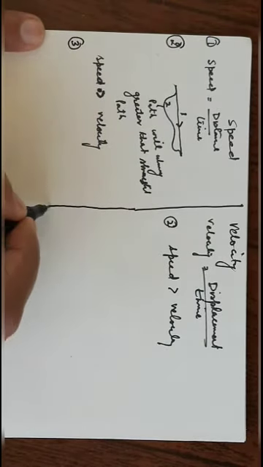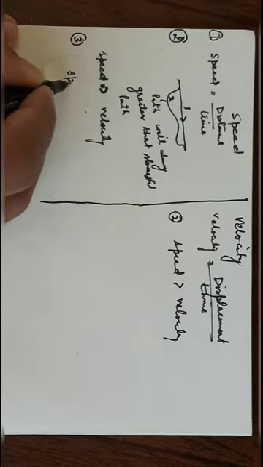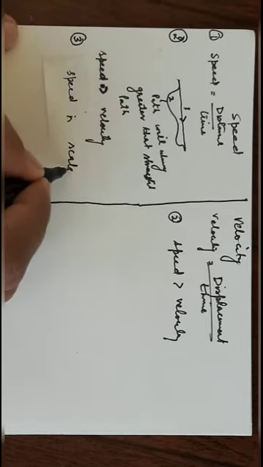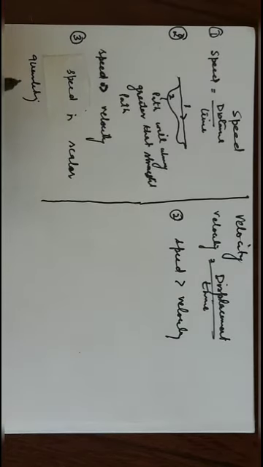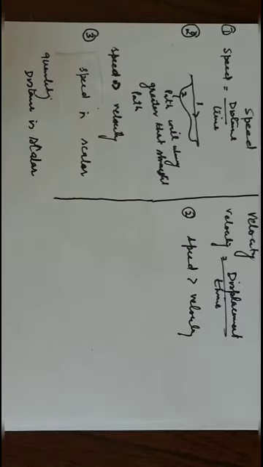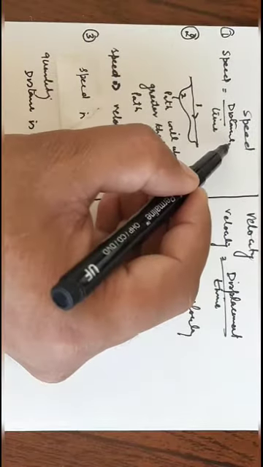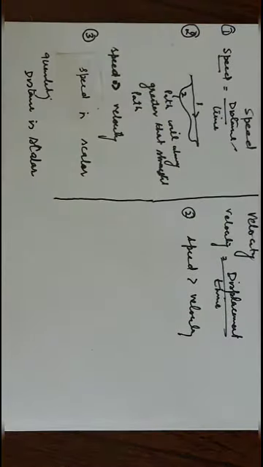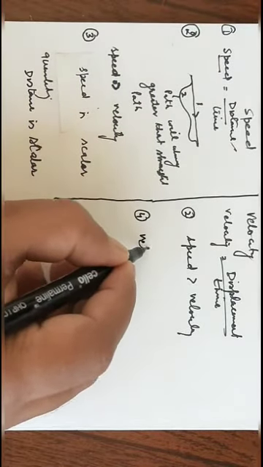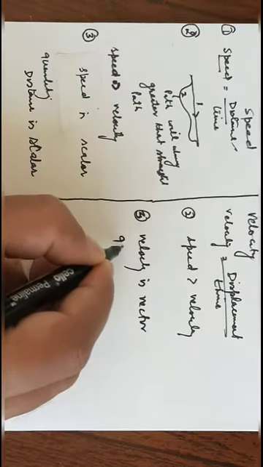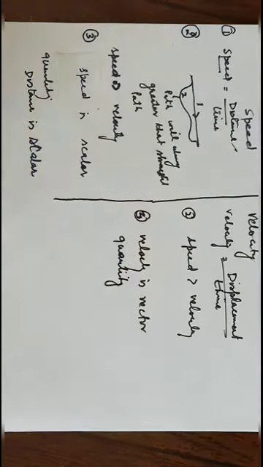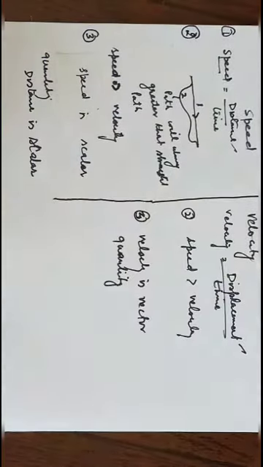Third, speed is a scalar quantity. Why is it scalar? Because distance is a scalar quantity. If distance is scalar, then the speed will also be a scalar. Third, velocity is a vector quantity, as displacement is a vector quantity.